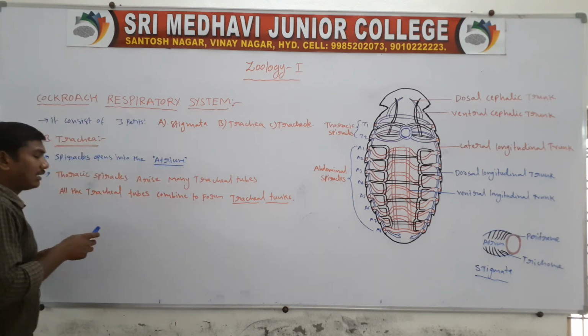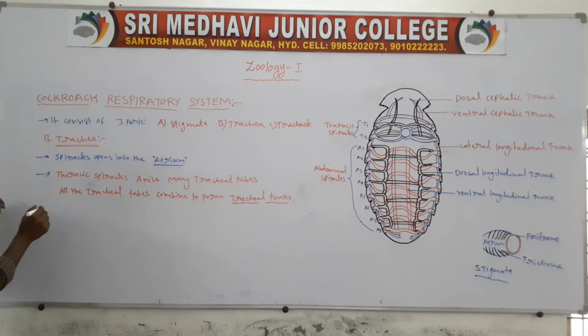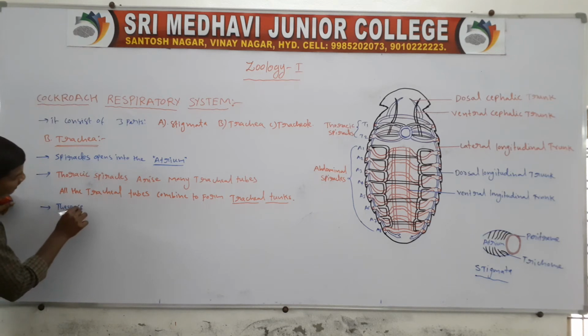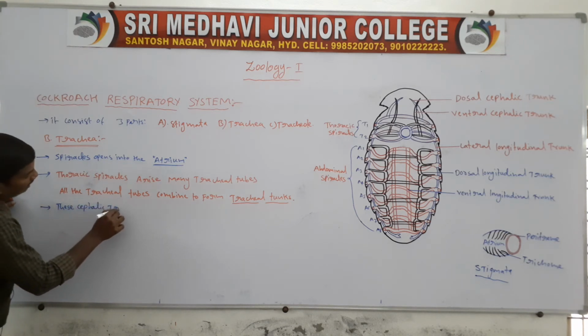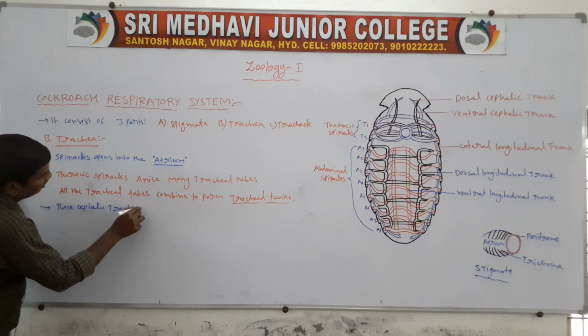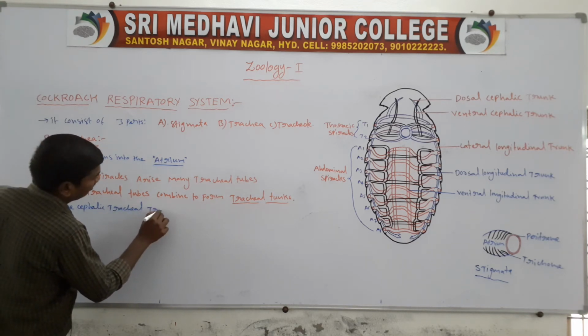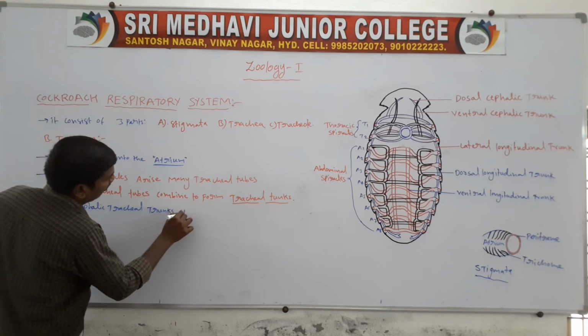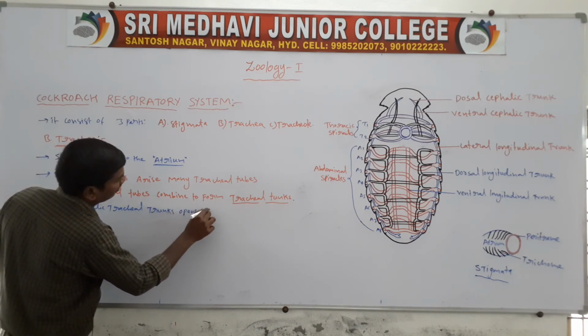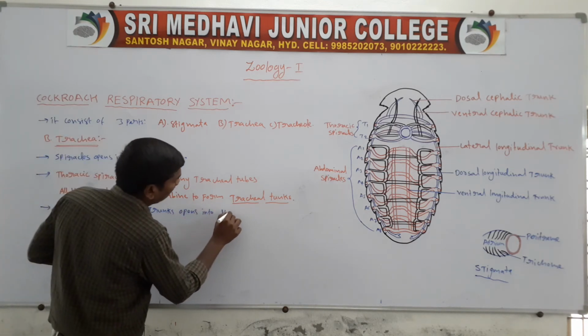These cephalic tracheal trunks open into the head.